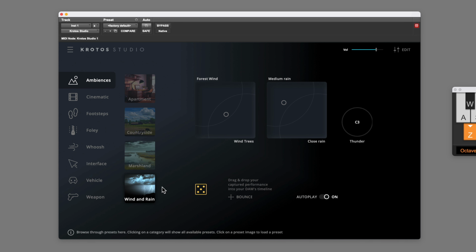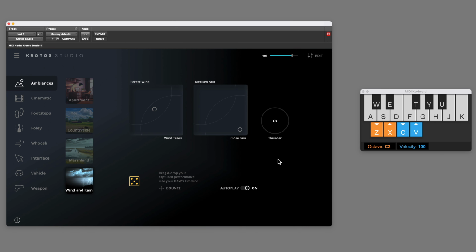Wind and rain. Try this one. Okay, so forest wind, wind in the trees. Wow. And then let's increase the rain. I'll have it closer. Maybe we can hit this C3 key to get some thunder.